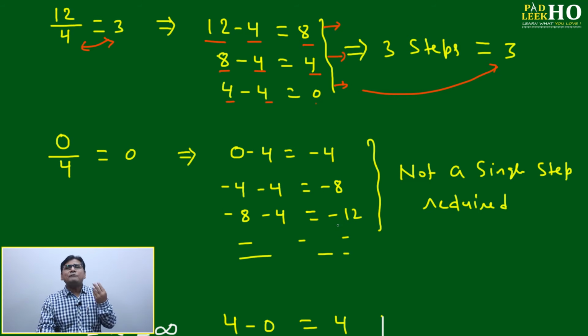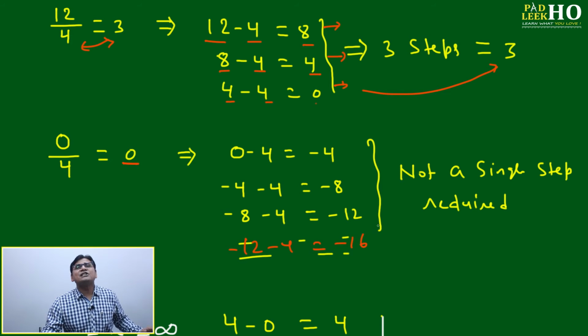Can you assume that after doing 1000 steps of this subtraction, or maybe 2000 steps, or maybe 1 lakh steps, you will get any number, or you will get anything? You will never get. You will never get any number, or you can say you will never get 0, because it will keep on decreasing. Minus 12 again you will do, minus 12 minus 4 becomes minus 16. You can say in absolute terms it keeps on increasing, or numerically it keeps on decreasing because of the negative sign.